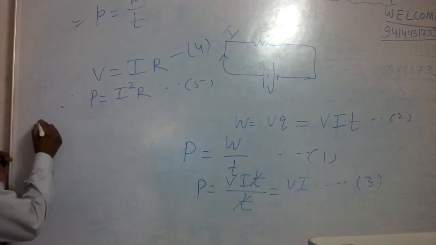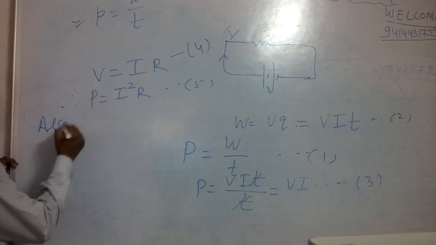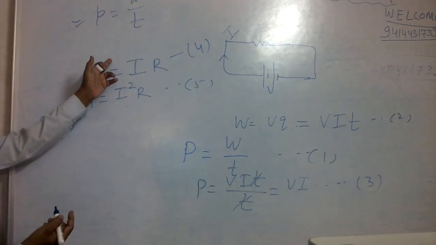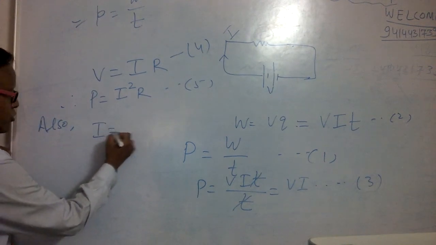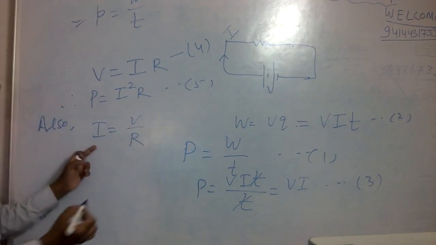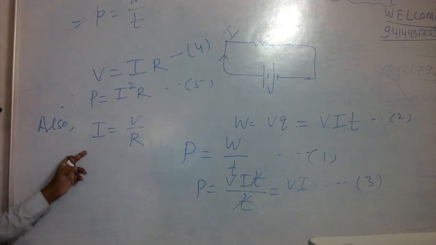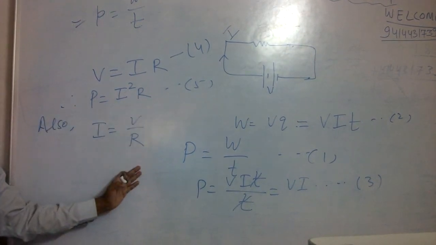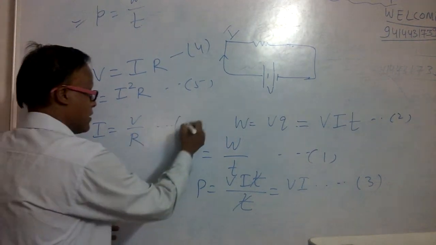Also, if we don't know the value of I, then from Ohm's law we calculate I is equal to V by R. This is not by the definition of electric current. This is from Ohm's law. From Ohm's law, I is equal to V by R. This is equation number 6.